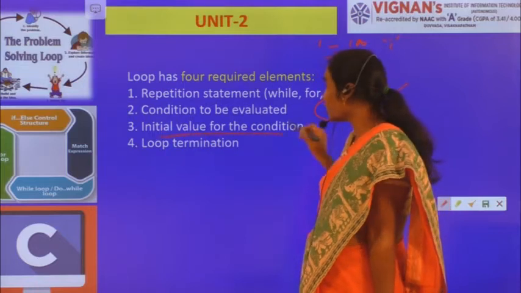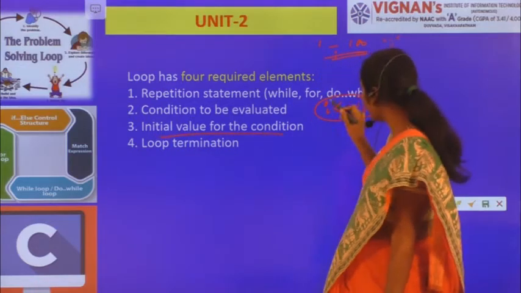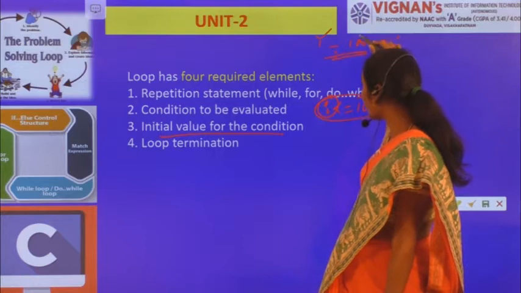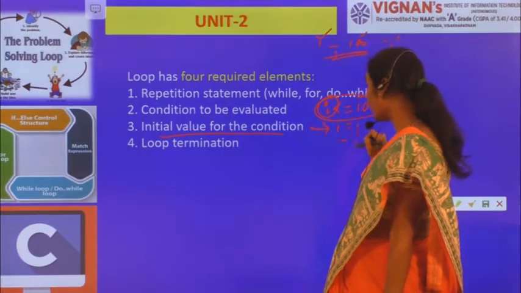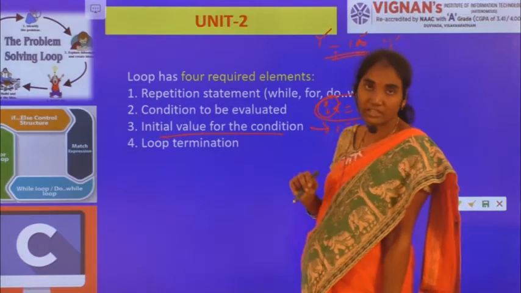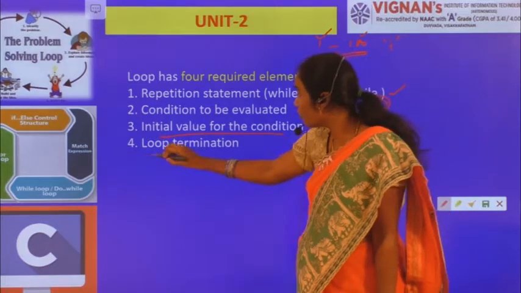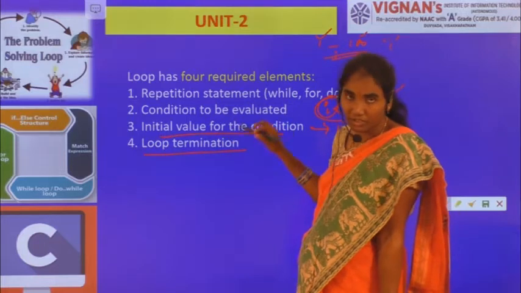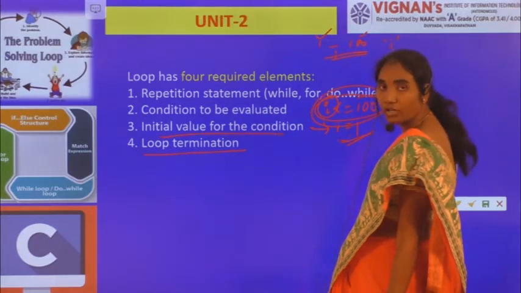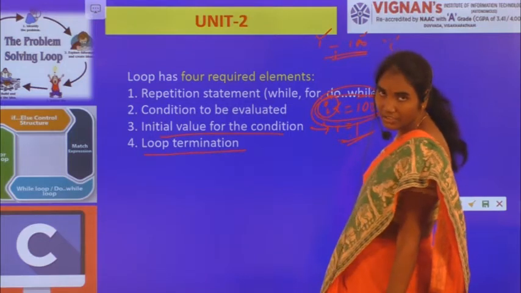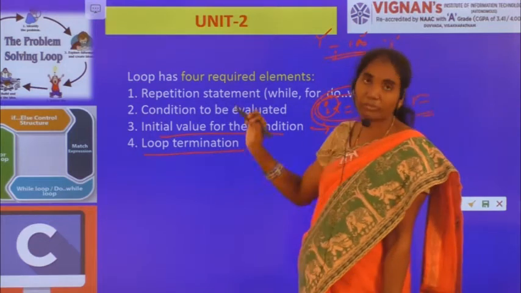Now, the initial value for the condition: what is the initial value for this i? From the first student to the nth student, that is the 100th student, right? So here i is equal to 1, which is the initialization or initial value for the condition. Now loop termination: the loop should be terminated whenever this condition evaluates to false, right? Whenever this condition evaluates to false, this loop will be terminated.